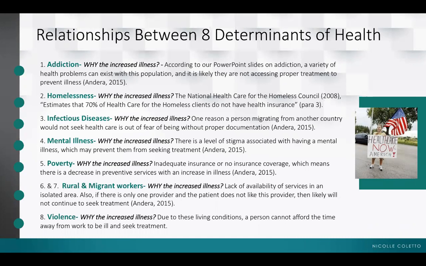Number 3, infectious diseases. It is a worldwide health concern which has increased with the growth of migration. Why the increased illness? One reason is out of fear of being without proper documentation and getting caught.